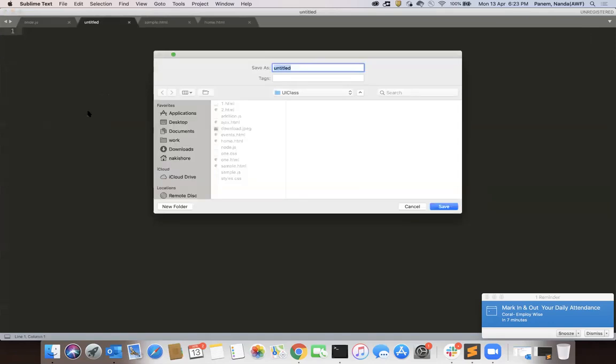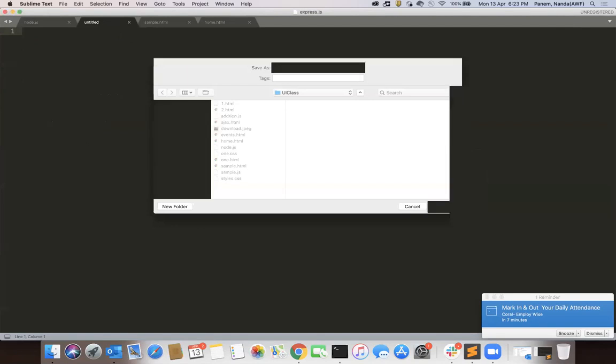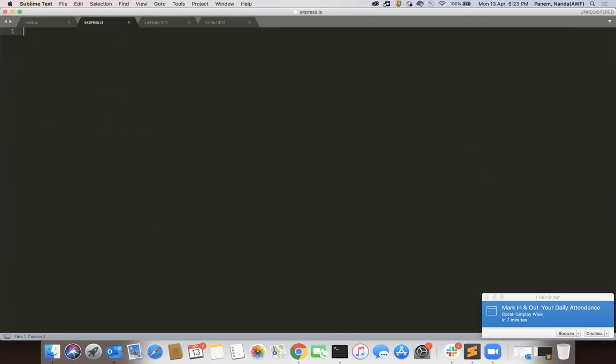I'm just creating an express.js file. And then what I'm doing here is creating a constant, express equal to require express.